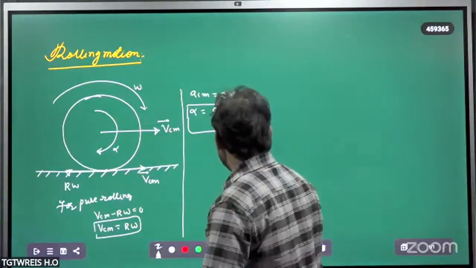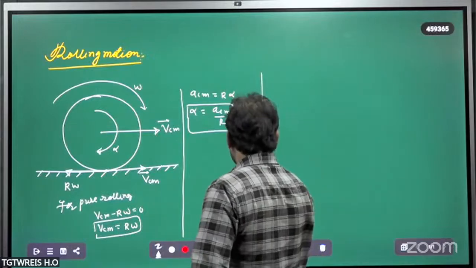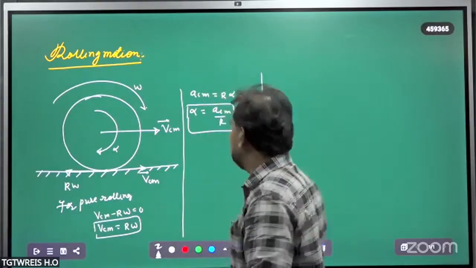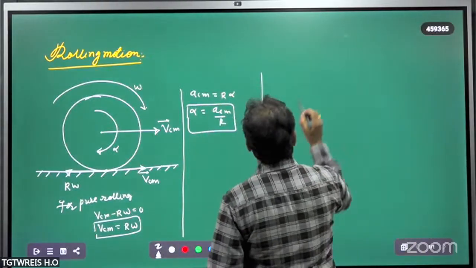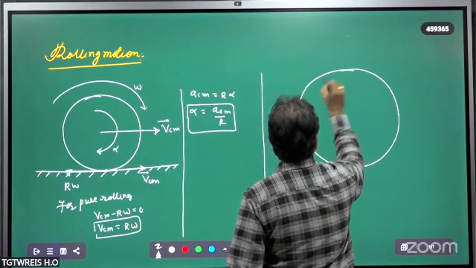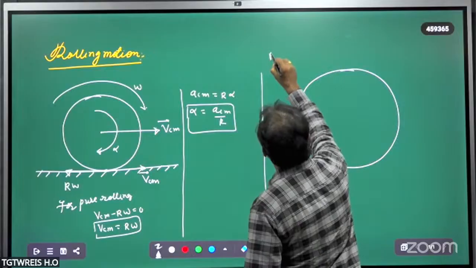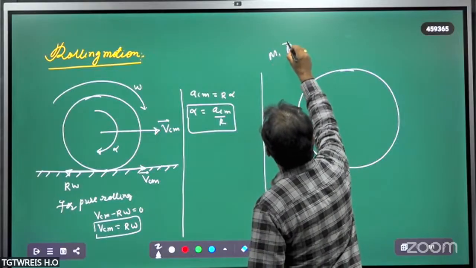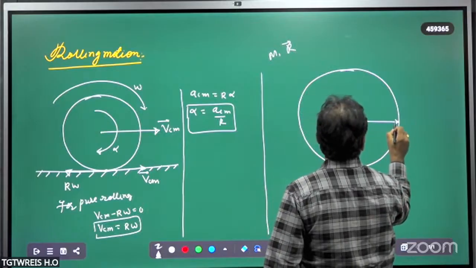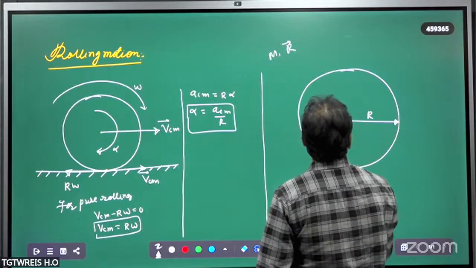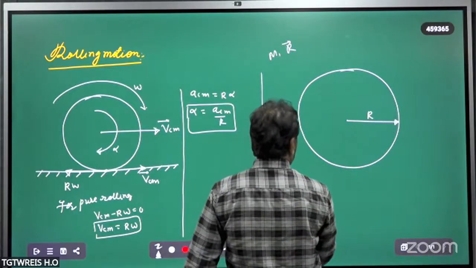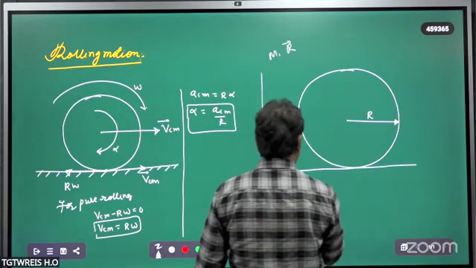Suppose consider a wheel. This is a wheel. The wheel has a mass m and radius r. It is placed between moving platforms, here, beta. This is a moving platform.